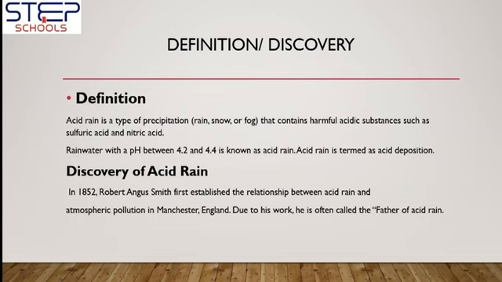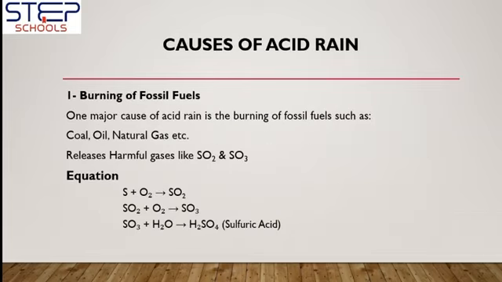Discovery of acid rain. In 1852, Robert Angus Smith, a scientist, discovered the relationship between acid rain and atmospheric pollution. Due to his work in this field, he is also called the father of acid rain.